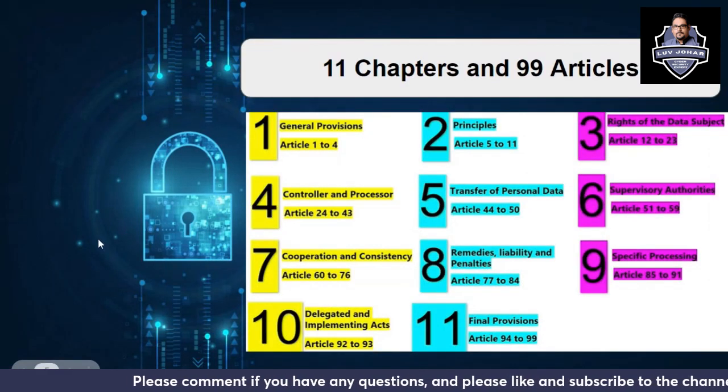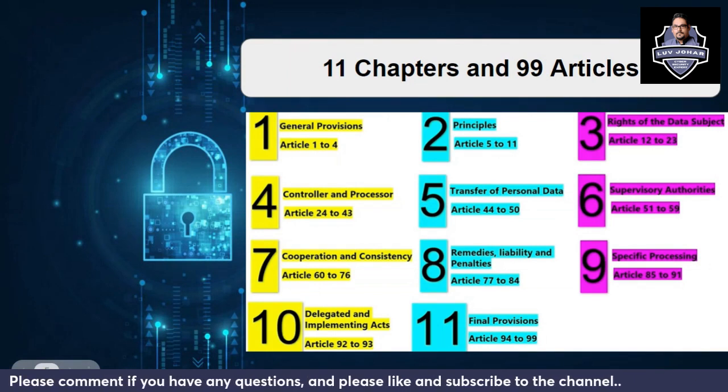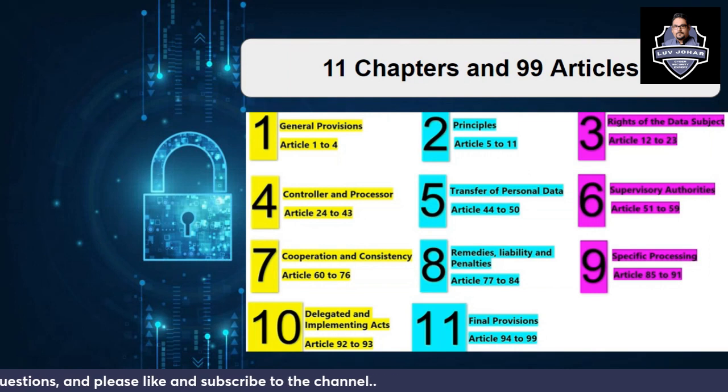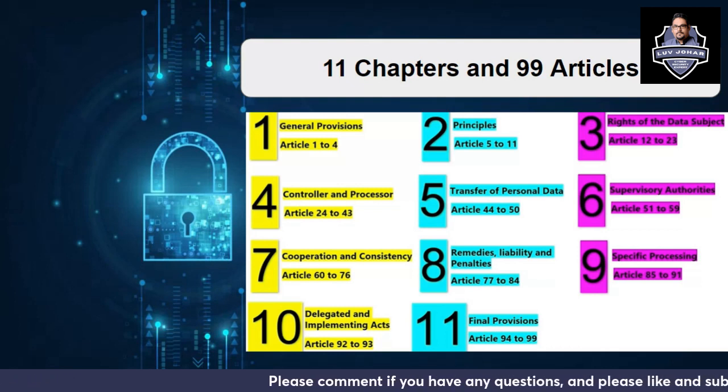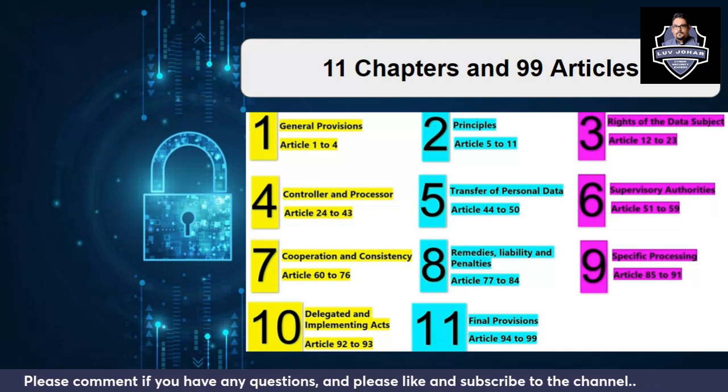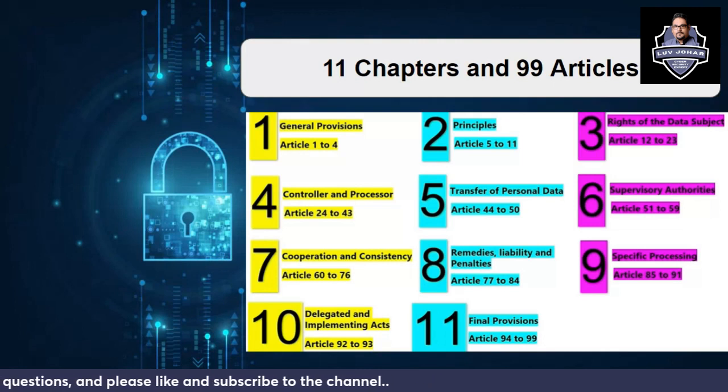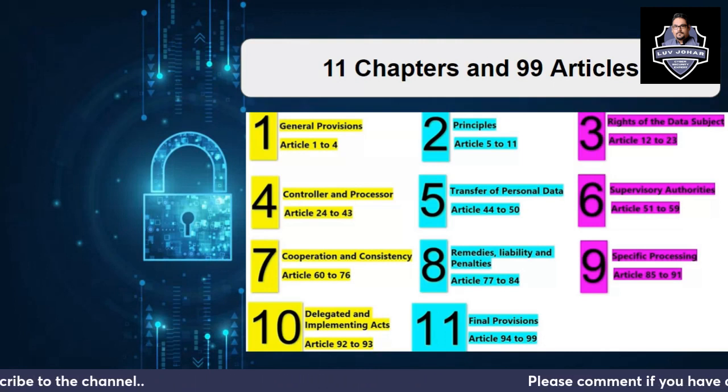So what does GDPR have? GDPR has 11 chapters and 99 articles. Chapter 1, Articles 1 to 4, covers general provisions. Chapter 2 is principles, Articles 5 to 11. Chapter 3 is rights of the data subject, Articles 12 to 23. Similarly, you can see all the chapters and the articles associated with them. In this video, we are going for Chapter 1.